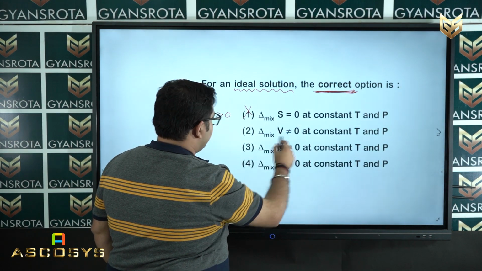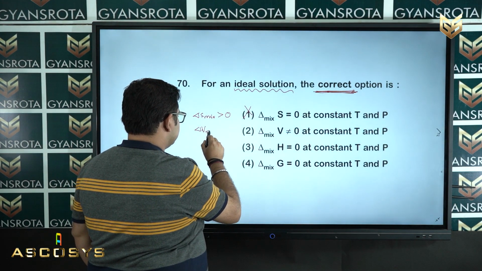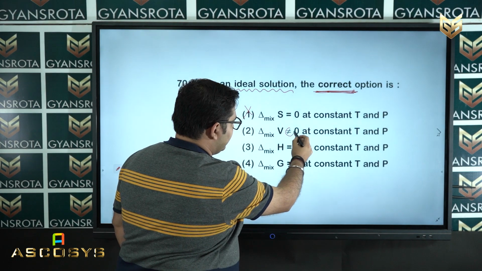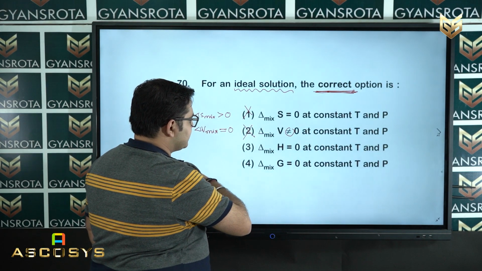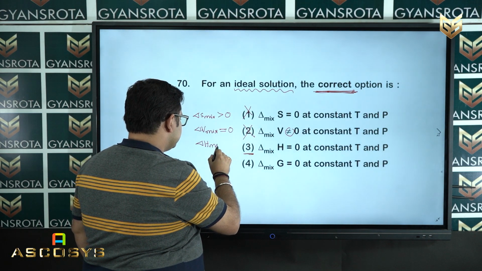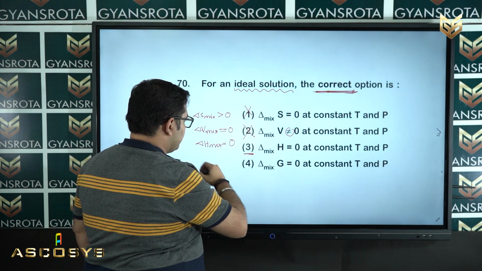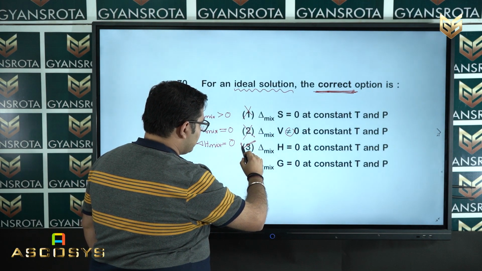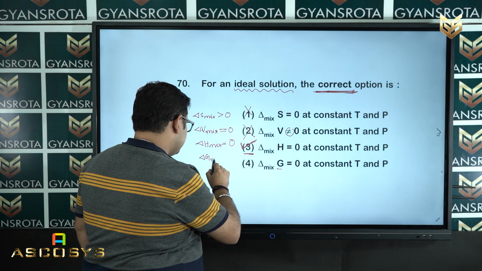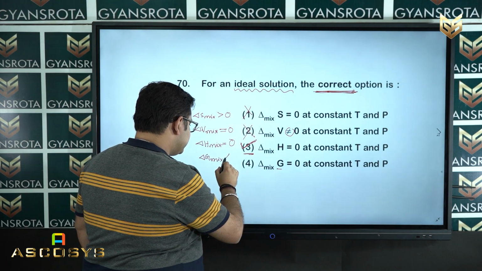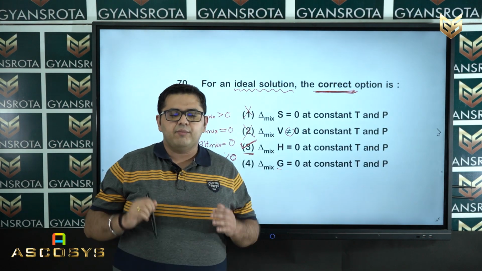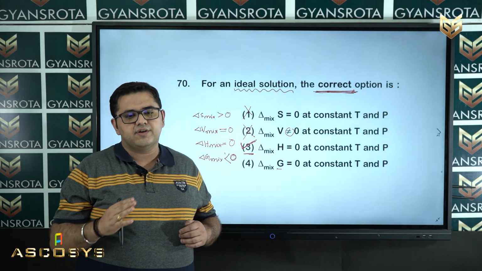Now, delta V mix is always equal to 0, but here they are giving not equal. So, this is not our correct option. Now, for option 3, delta H mix is always equal to 0. So, option number 3 is the correct answer of this question. Now, let us see the delta G. So, delta G mix is always less than 0. So, option number 3 is the correct answer of this question.